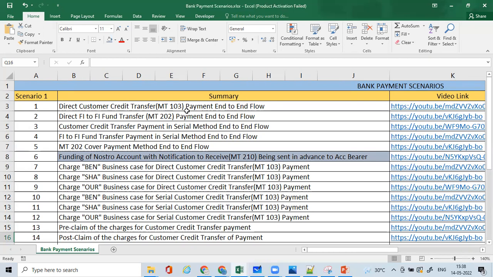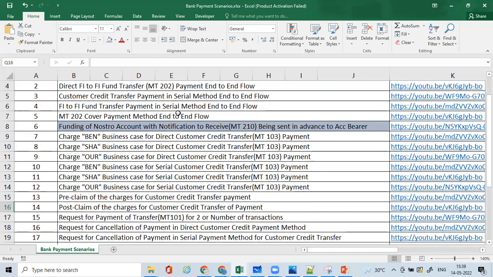So the next one is similar to that, for the financial institution to financial institution fund transfer message. The third scenario is the customer credit transfer payment in a serial payment method, end-to-end flow, like the way I told you. Similarly, it goes for the financial institution as well.